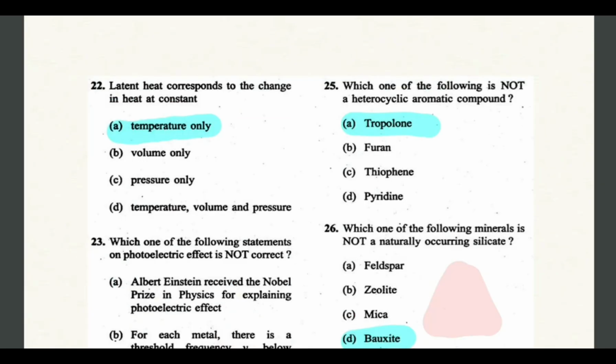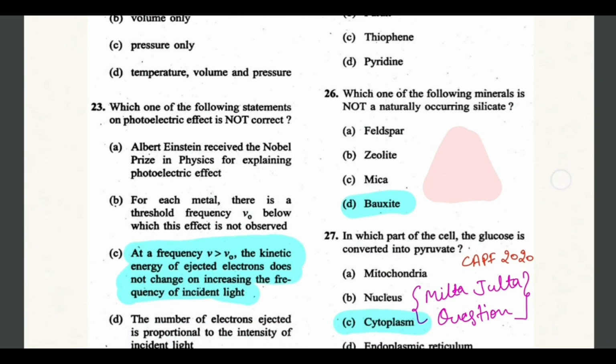The next question is about latent heat. Latent heat corresponds to the change in heat at constant temperature only. Most people get confused here, thinking temperature, volume and pressure, all three, but here the correct answer would be temperature only. So just remember this. And let's see the next question.